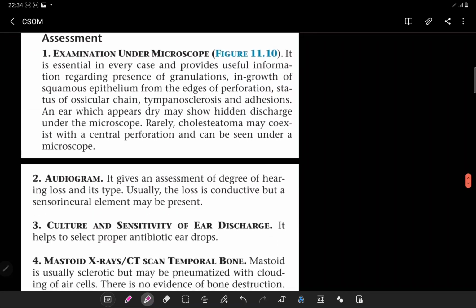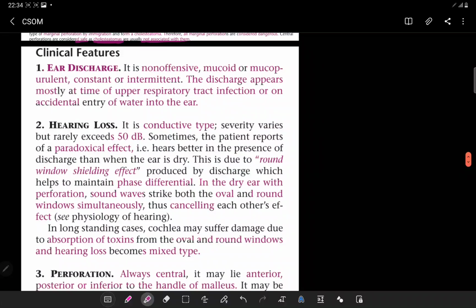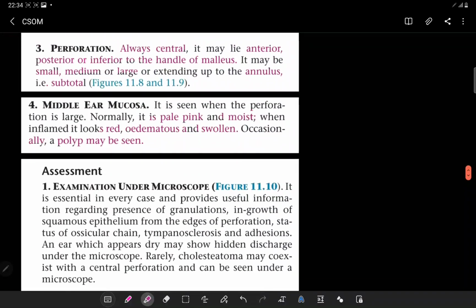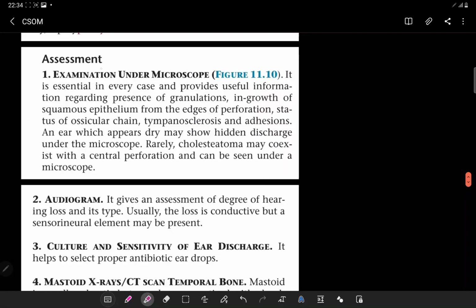Now, assessment. They are going to ask you the clinical features, which are three. You are going to get the discharge, you are going to get hearing loss, and you are going to get a central perforation. Next, what are the assessments that you have to do? First of all, you have to do examination under the microscope. Okay, that is for the culture sensitivity, and that is very important. It is essential in every case and provides useful information regarding the presence of granulation, ingrowth of squamous epithelium from the edges of the perforation, status of the ossicular chain, tympanosclerosis, and so on.